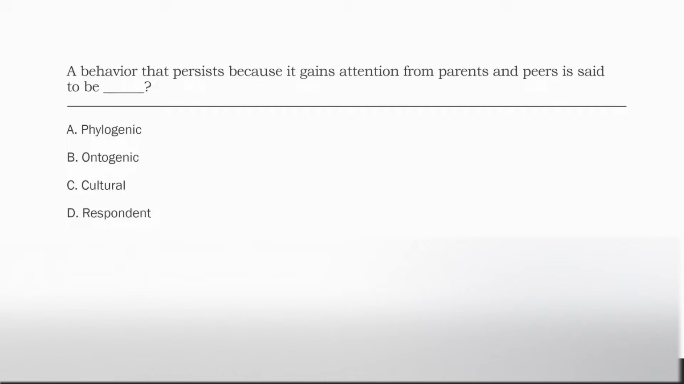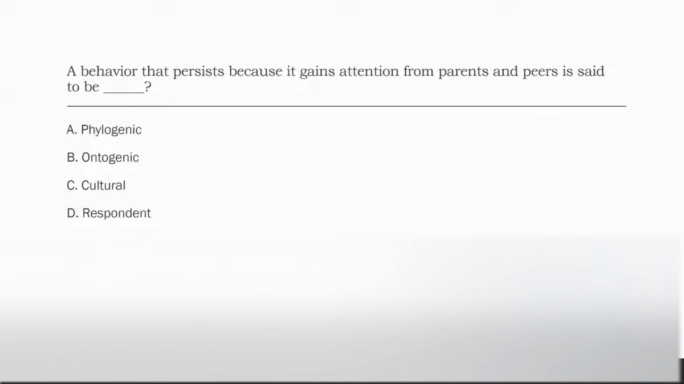Well, A, phylogenetic, like we said, is genetic. This behavior is persisting because it gained attention from parents and peers, not from some genetic factor. So we can eliminate A. B, ontogenic, is learning history. This is our operant conditioning, right? What's happening in our scenario? Attention is being given to a behavior. That behavior is continuing because of the attention gained from parents and peers. We can say that behavior is persisting because of ontogenic factors. B looks like our answer.